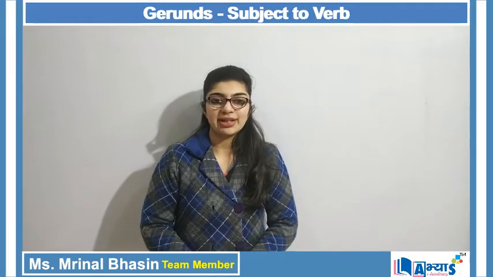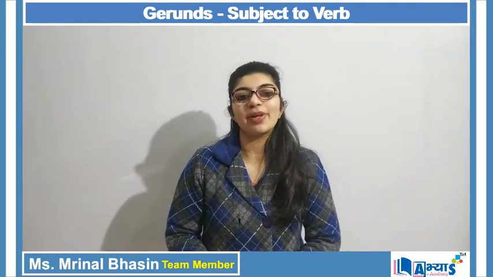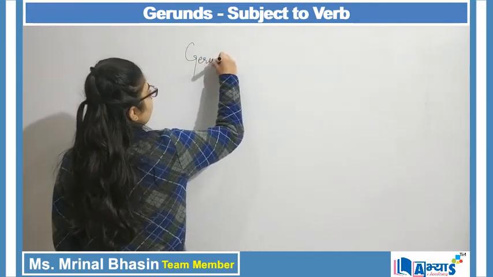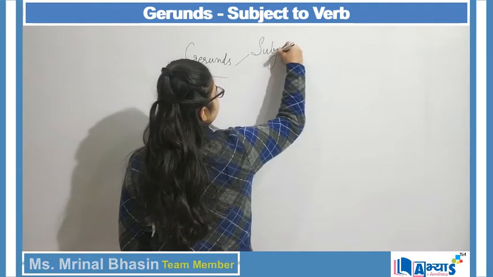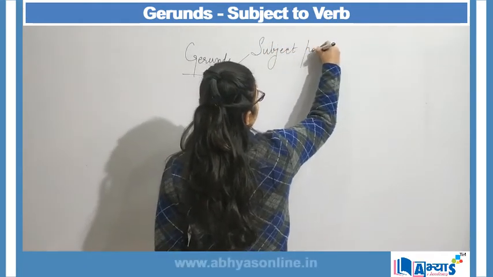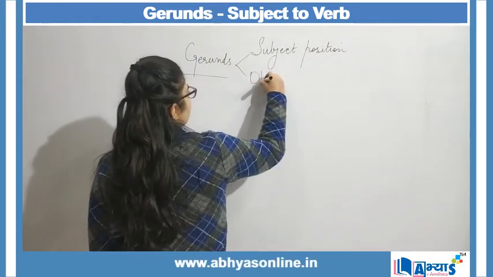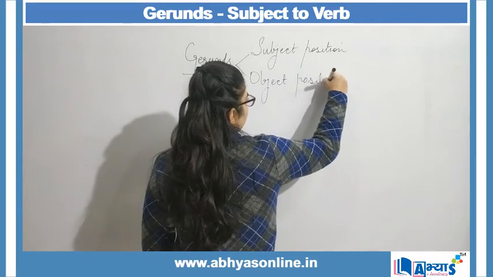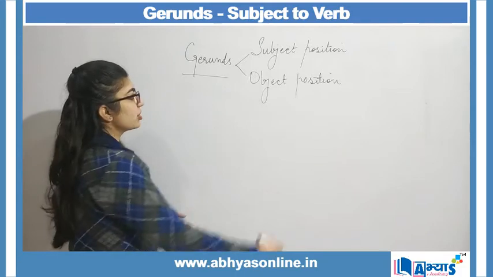Always keep in mind that gerunds can act as subject as well as object, either in the subject position or the object position.